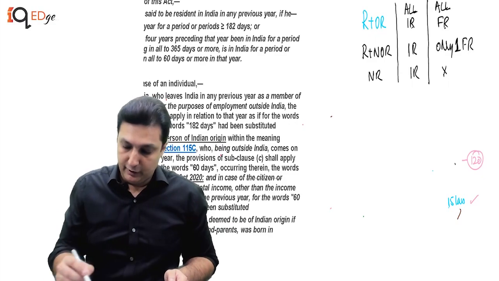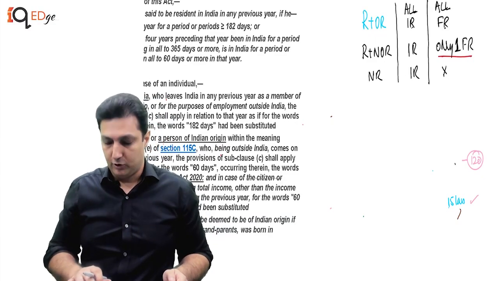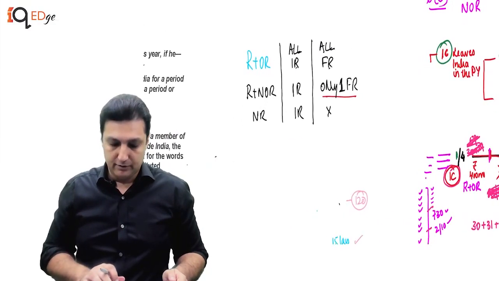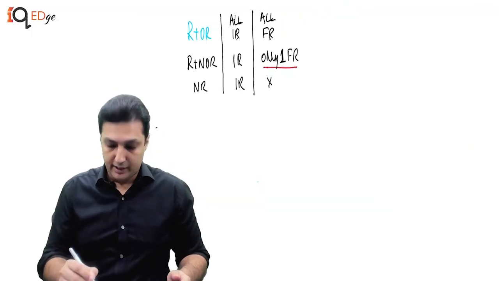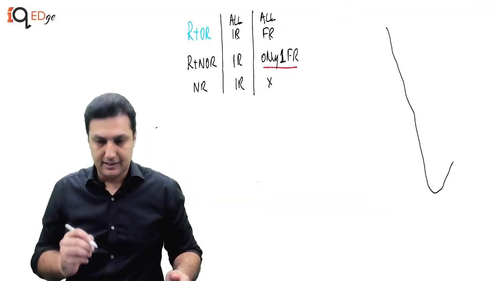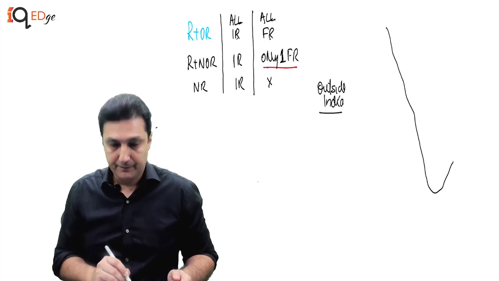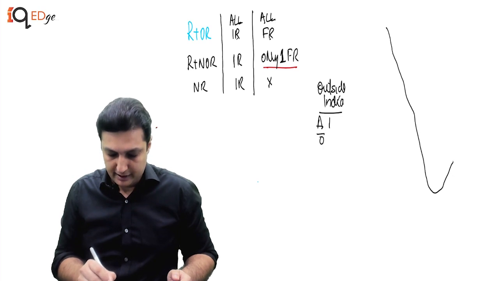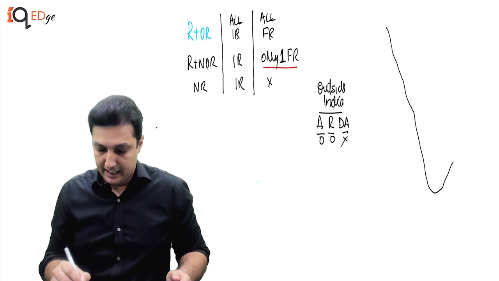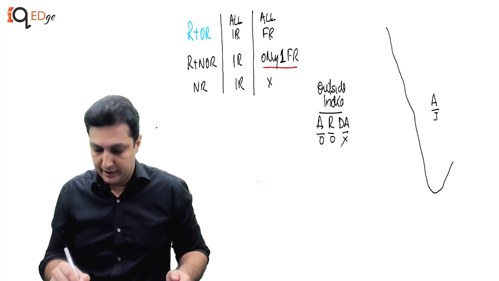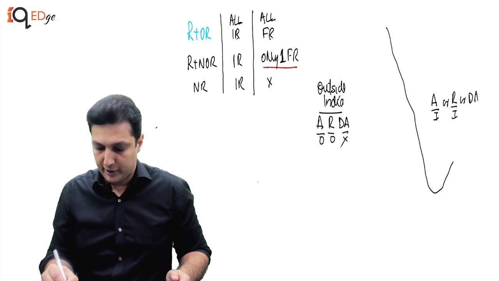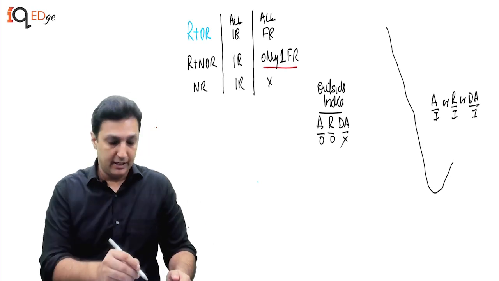So I believe we need to look at this part just a little more before we decide on what to do. Let's look at a foreign receipt. It is something which accrues outside, which is received outside, and there is no deemed accrual in India. Indian receipt is one which is either accruing in India, or it is received in India, or it is deemed to accrue in India.